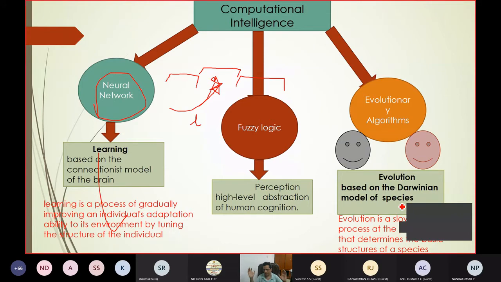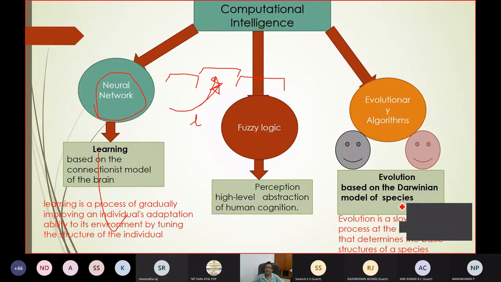There are two things. One is based on evolution, where you are evolving a new solution from the set of old solutions. This evolution is a slow process, and the nature of the evolution depends on the structure of the species.